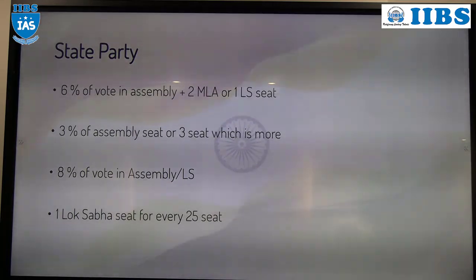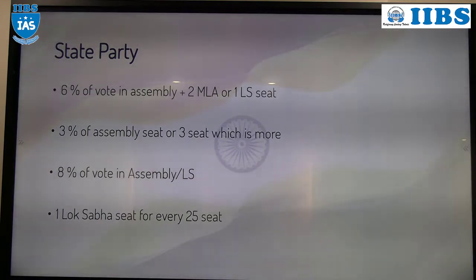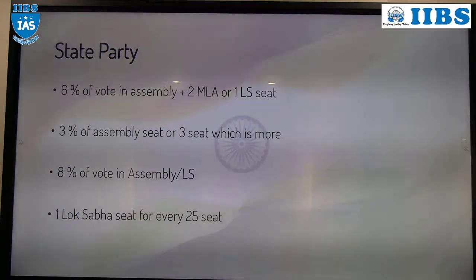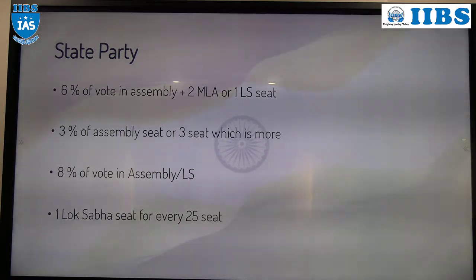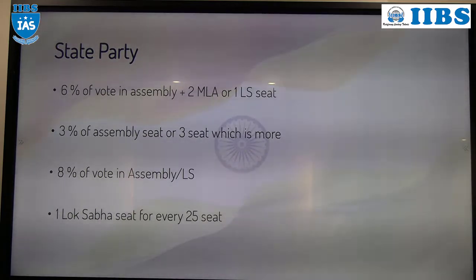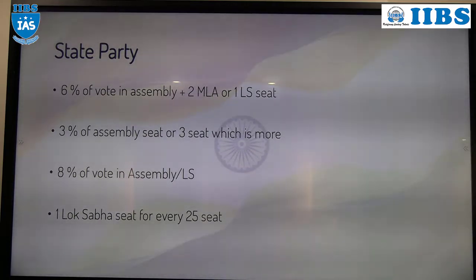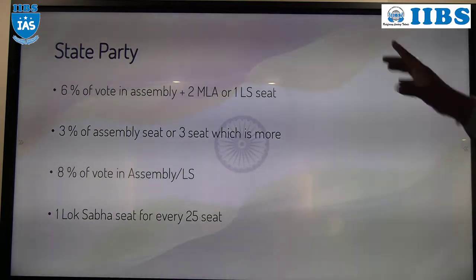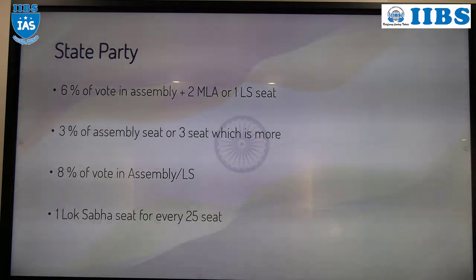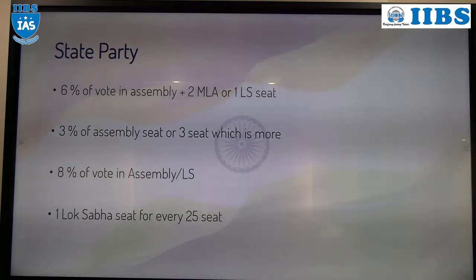Take an example. If the total number of votes is 60, what is 3% of 60? 1.8, so 2 votes. At that time, the 3% will not be applicable; the 3 MLA seats will be applicable. Understood?